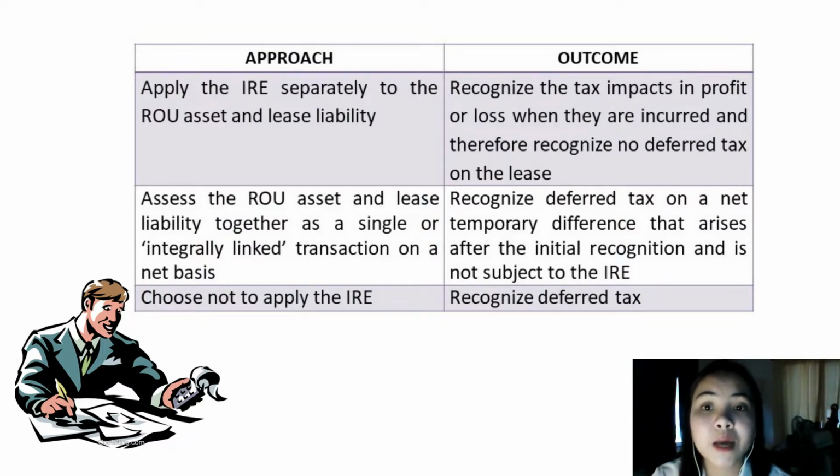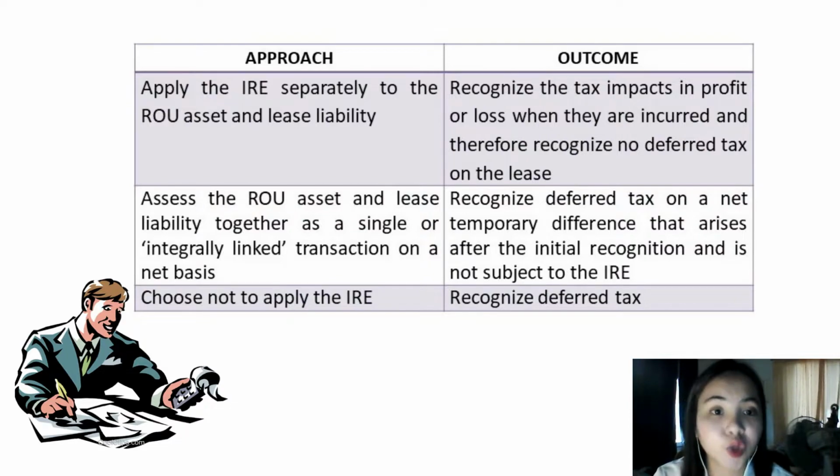The first one is to apply the IRE separately to the right-of-use asset and lease liability, which could lead to recognizing the tax impacts in profit or loss when they are incurred and therefore recognizing no deferred tax on the lease. The second approach is to assess the right-of-use asset and lease liability together as a single or integrally linked transaction on a net basis, which leads to an outcome of recognizing deferred tax on a net temporary difference that arises after the initial recognition and is not subject to the initial recognition exemption.